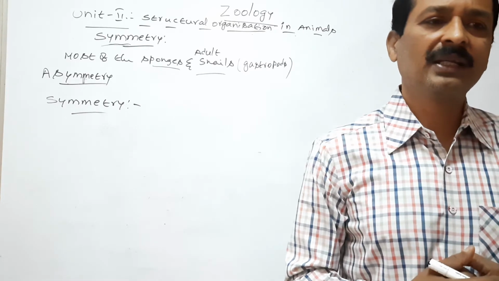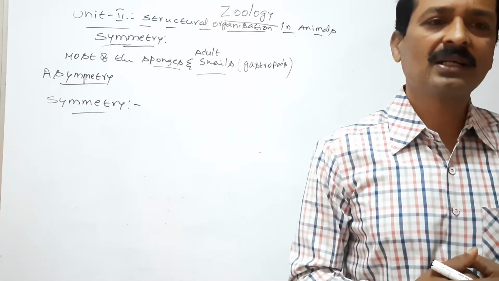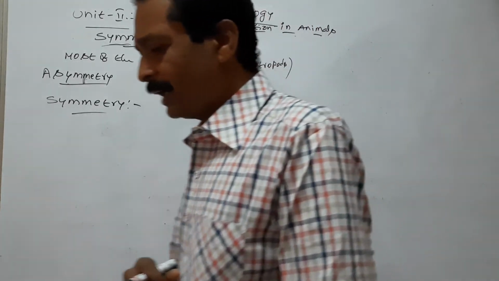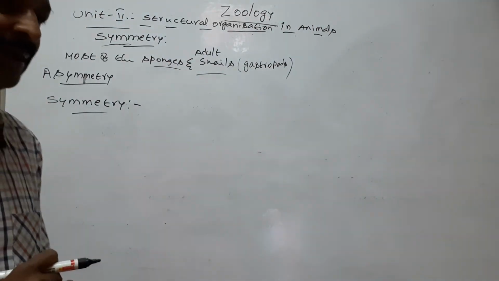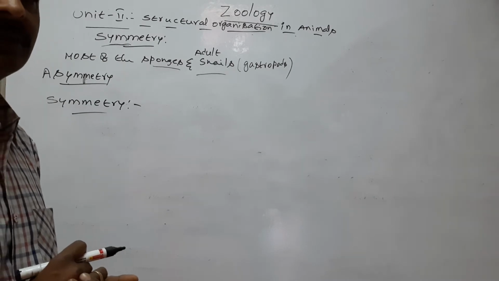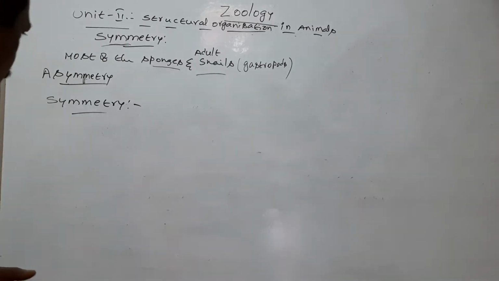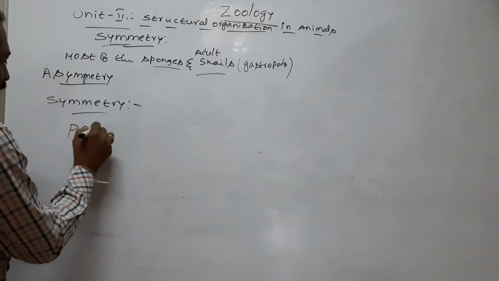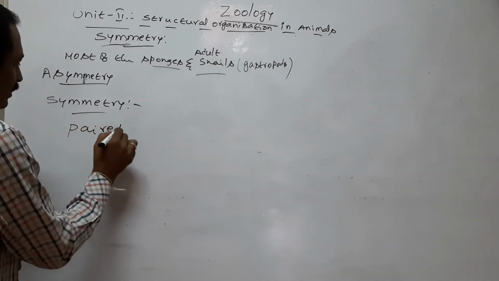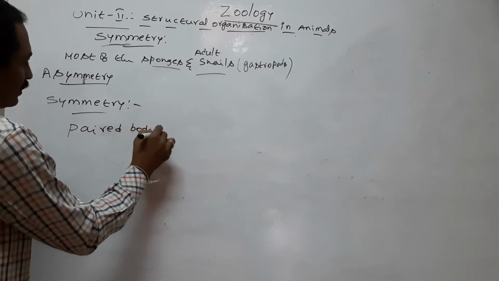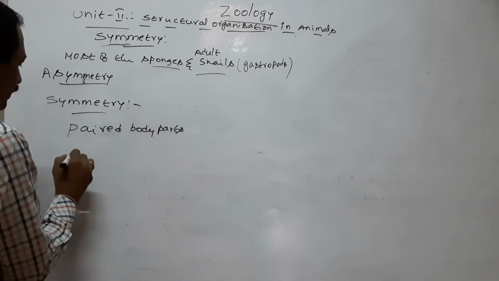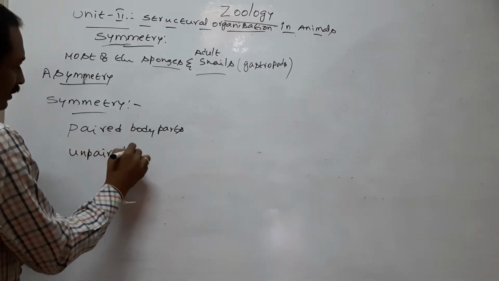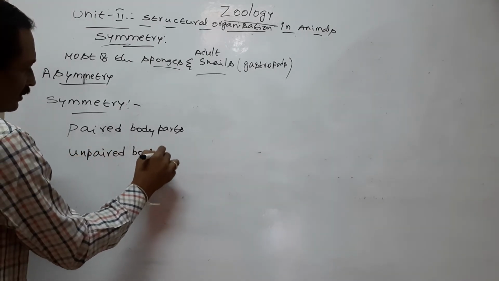Symmetry in animals is of two kinds. So, the symmetrical animal possesses paired and unpaired body parts.